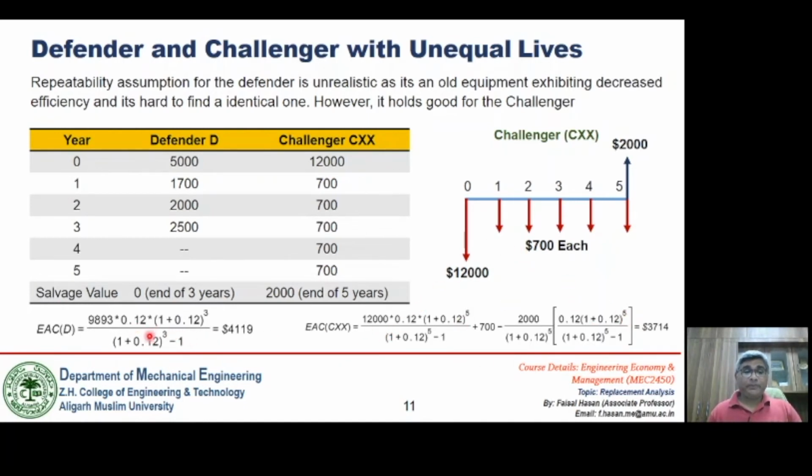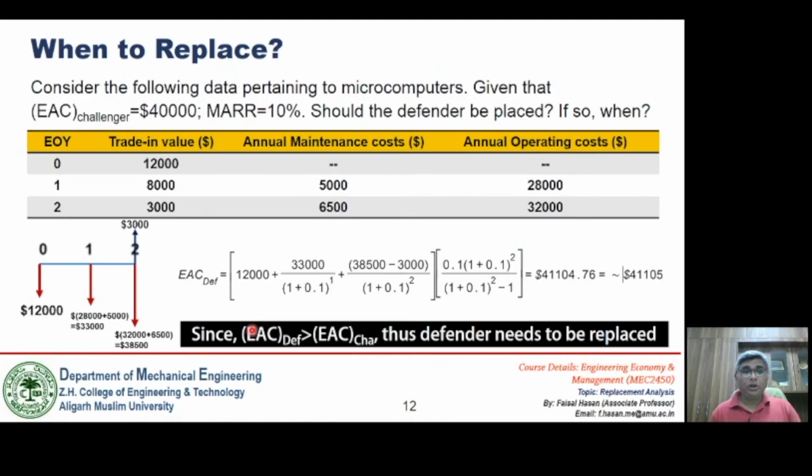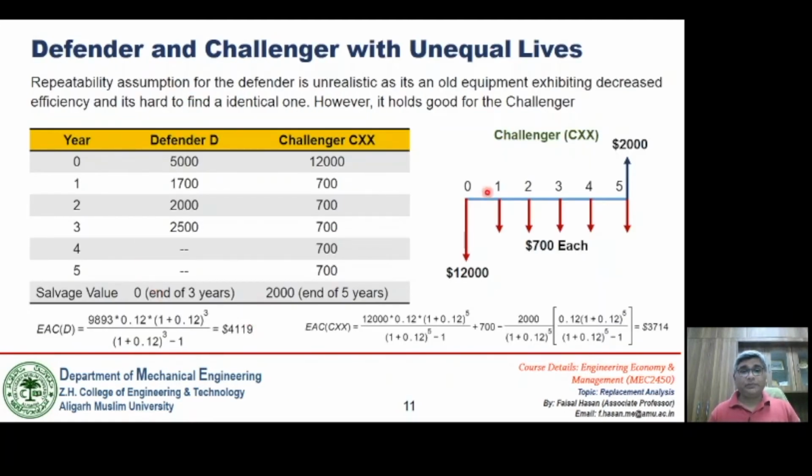Now if we look at the EAC values, the EAC value for the challenger is less as compared to that of the defender. That means the defender needs to be replaced with this new challenger. Now the thing is, when to replace it. Whenever we have unequal economic lives, there is no need of making repeatability assumptions.